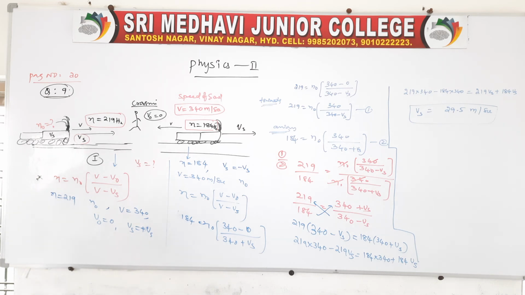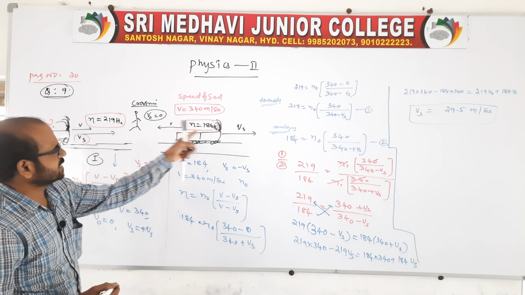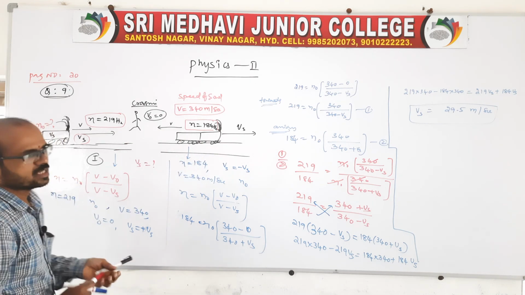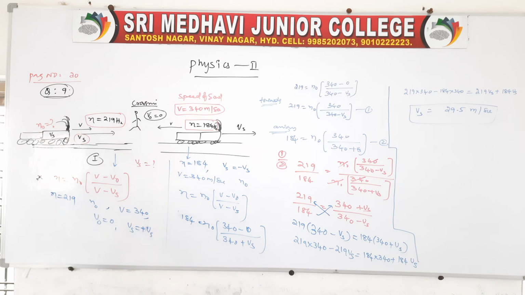When the train is approaching him and the train is moving away from him, this is the crossing situation. We can also call it the crossing situation. Now Vs is equal to the speed of the train, which is how much now? 29.5 it is. Okay. Now we know Vs.